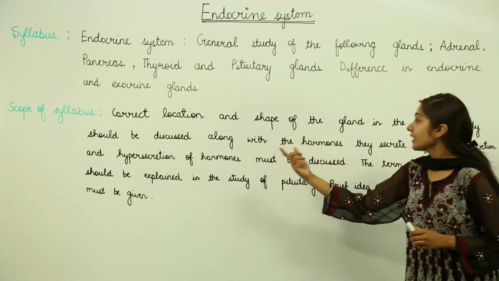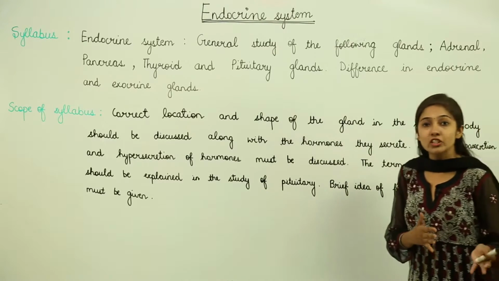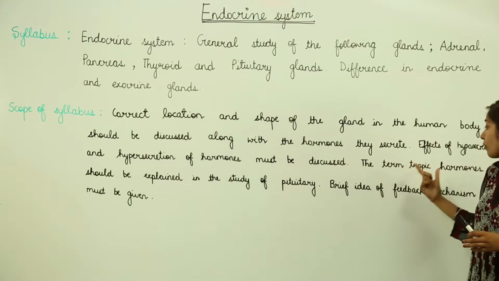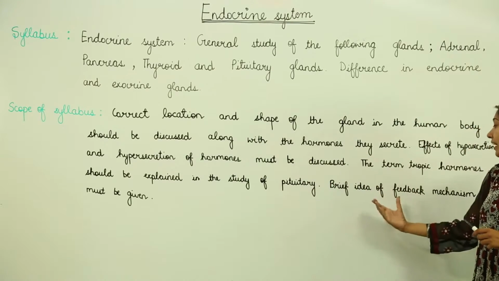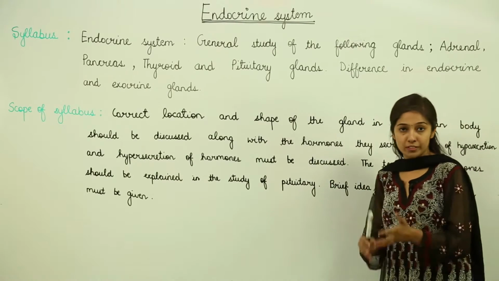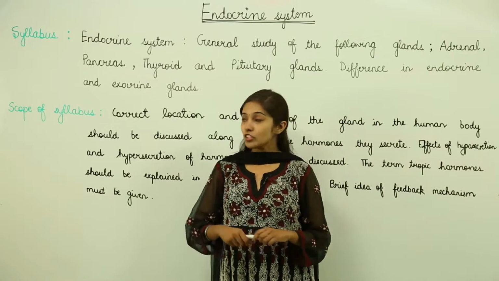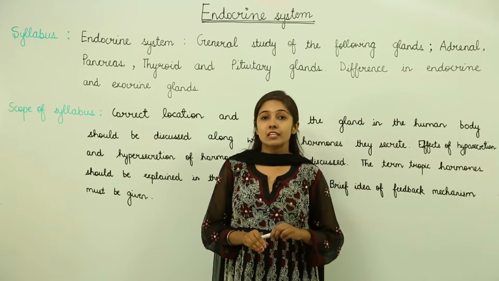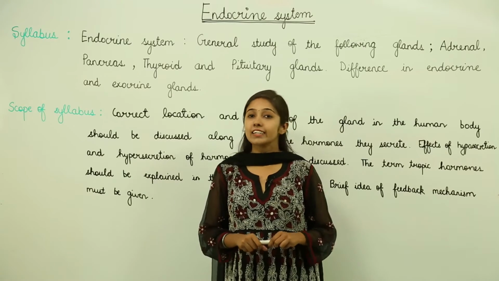It should be discussed along with the hormones they secrete, and the effects of hyposecretion and hypersecretion of hormones must be discussed. The term tropic hormones should be explained in the study of the pituitary gland, and a brief idea of the feedback mechanism must be given. So this is what we will be discussing in this chapter, which is under the scope of the syllabus. Let's begin with the endocrine system, and firstly with a brief discussion about the chemical messengers, that is the hormones.